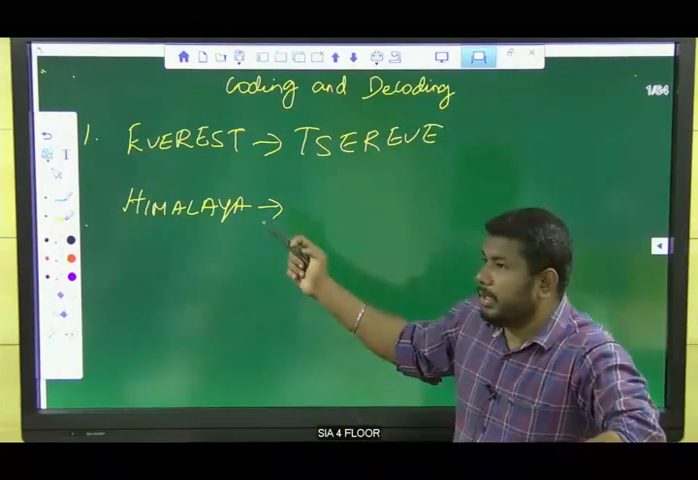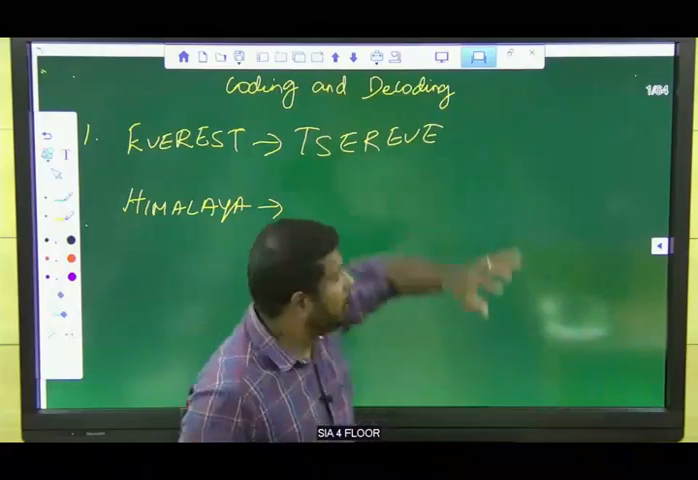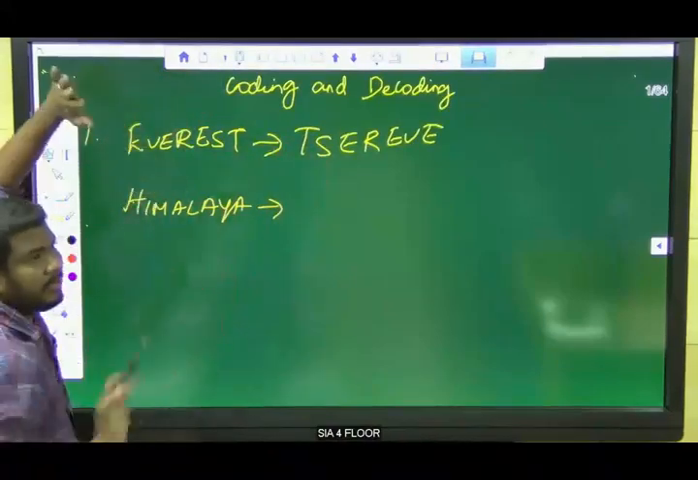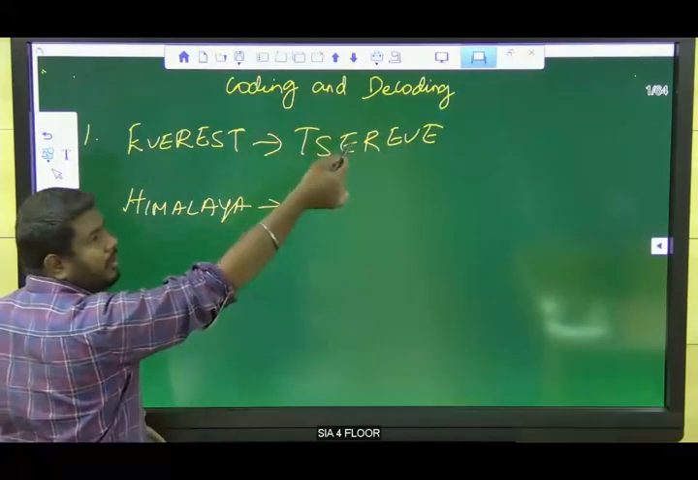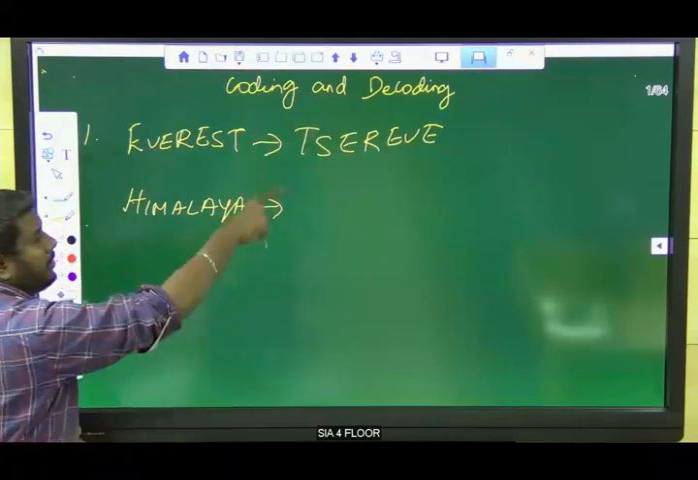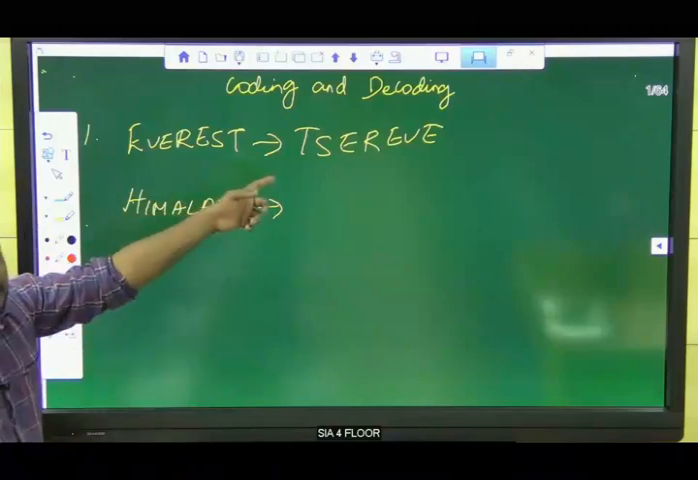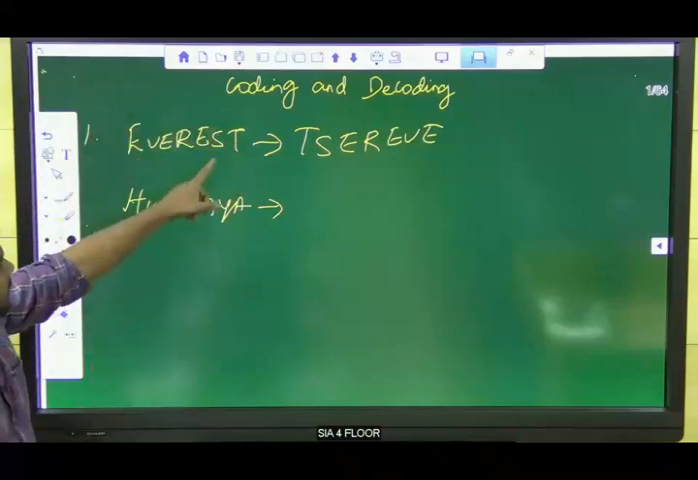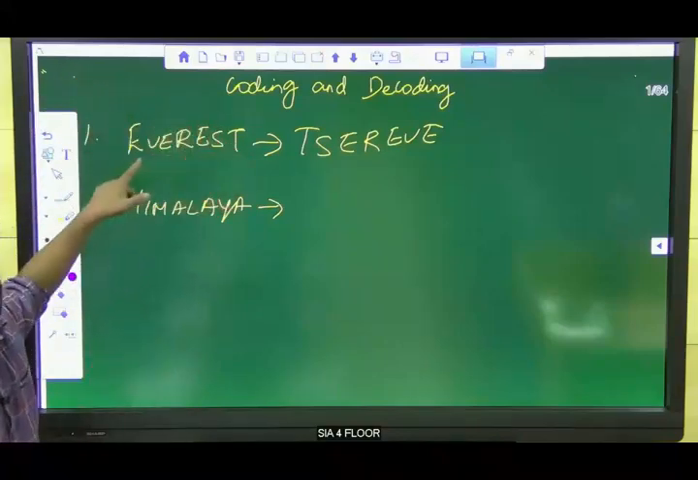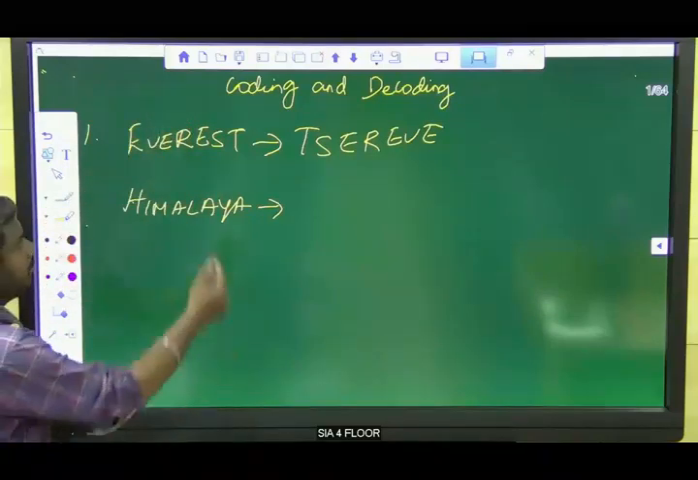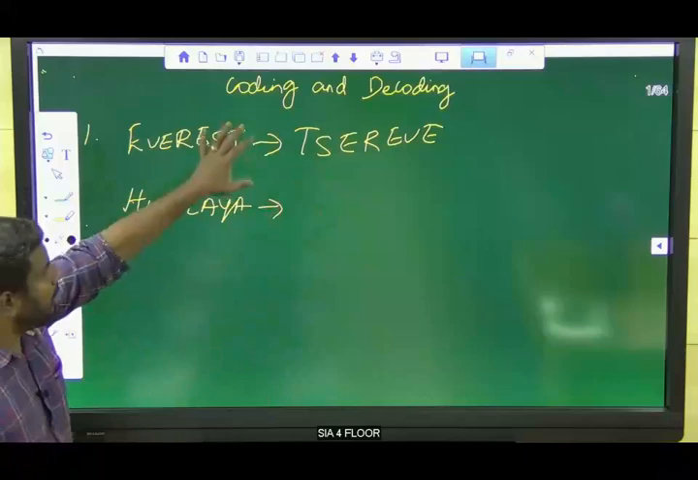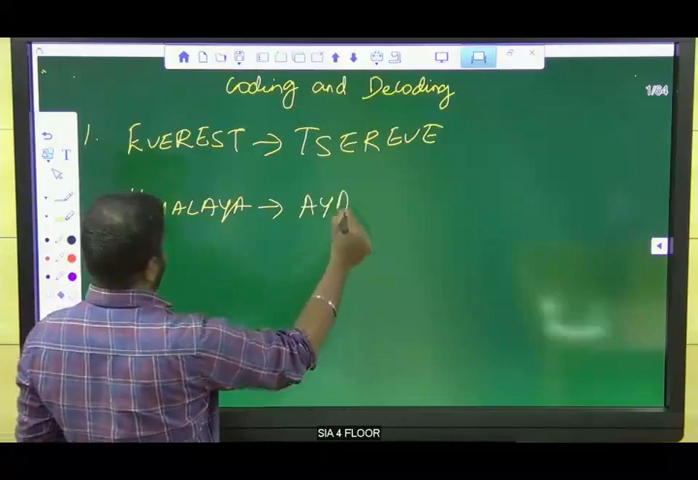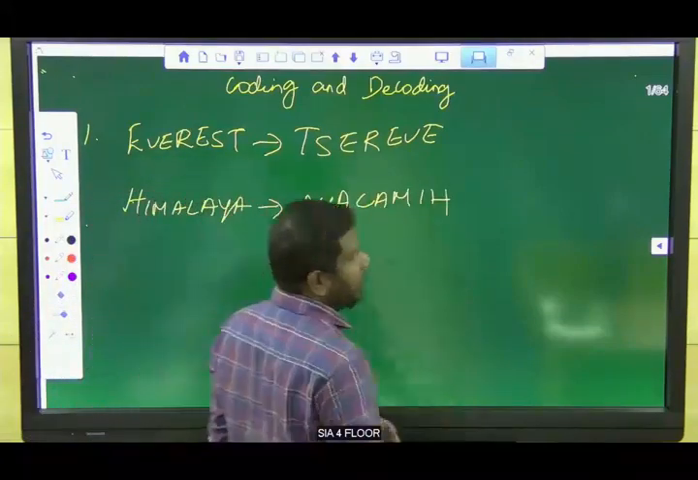Clear? So listen guys, the question will be like this only. They will code with some logic. We need to find the logic and then apply the logic to the given word. So what is the logic here actually? They have written the word Everest in reverse order. That's it. So TSEREVE. Now we know the logic, we apply it to the word Himalaya: AYALAMIH. Clear?